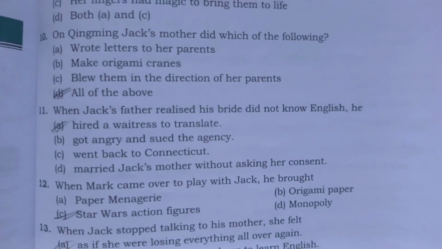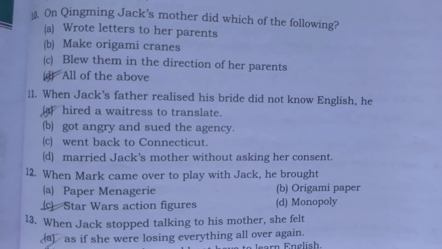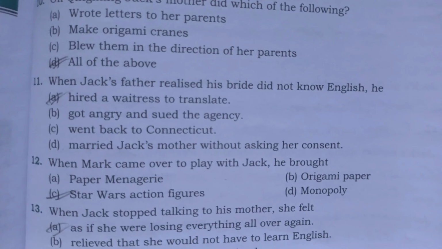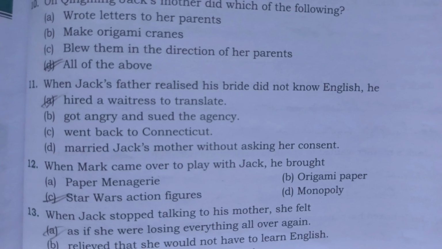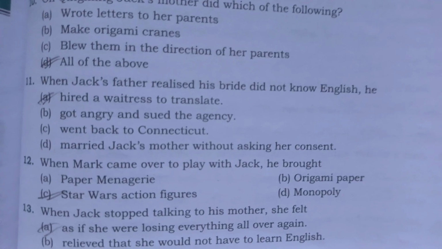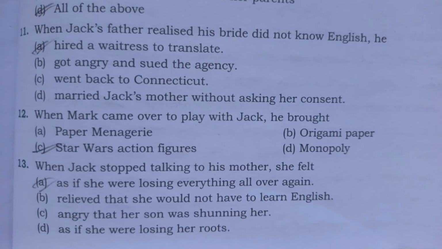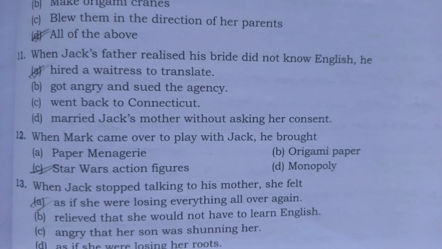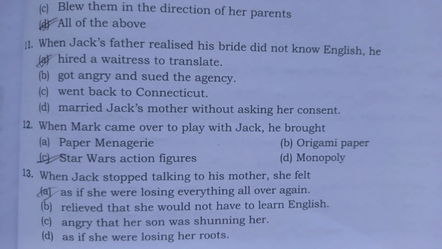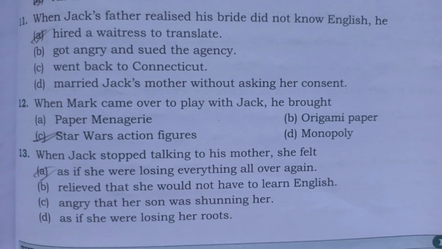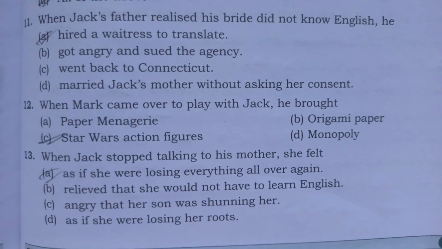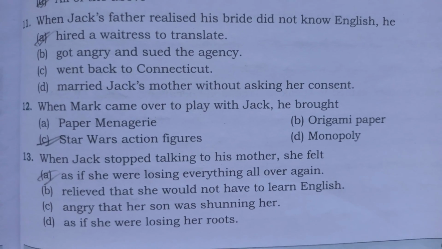Number 11, when Jack's mother realized his bride did not know English, he hired a waitress to translate. So here option A is correct. Number 12, when Mark came over to play with Jack, he brought. Option C is correct. Number 13, when Jack stopped talking to his mother, she felt. So here option A is correct.